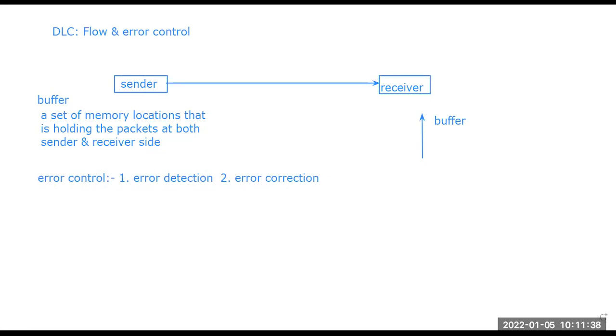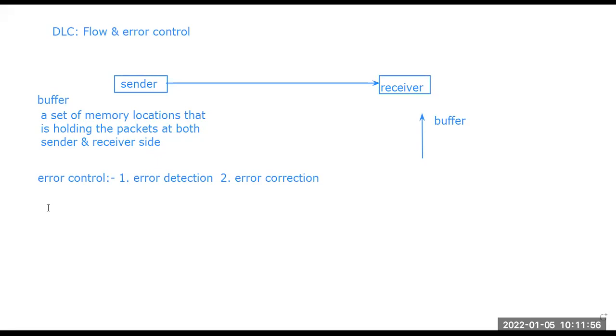So this error control allows the receiver to inform the sender about any damaged or lost frame during the transmission. What is error control actually?